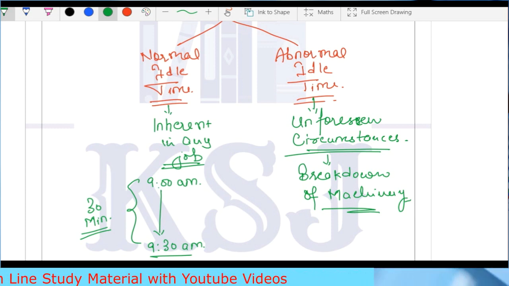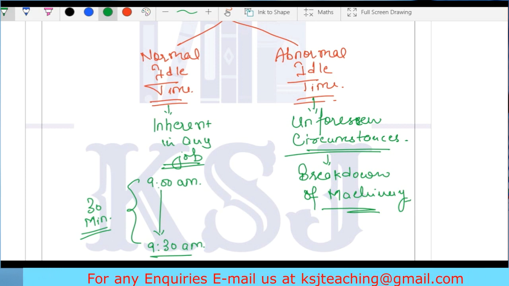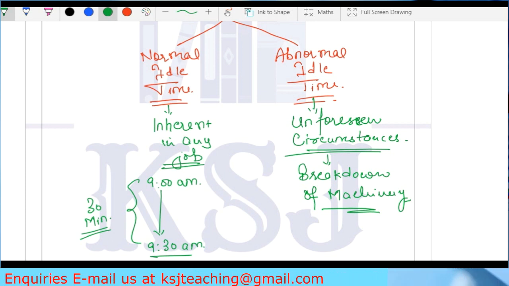Abnormal idle time is any idle time for which the worker has to sit idle because of any unforeseen circumstances that you never imagined, but it could have been avoided, like breakdown of machinery. This machinery was in use for the last 10 years but was never repaired.